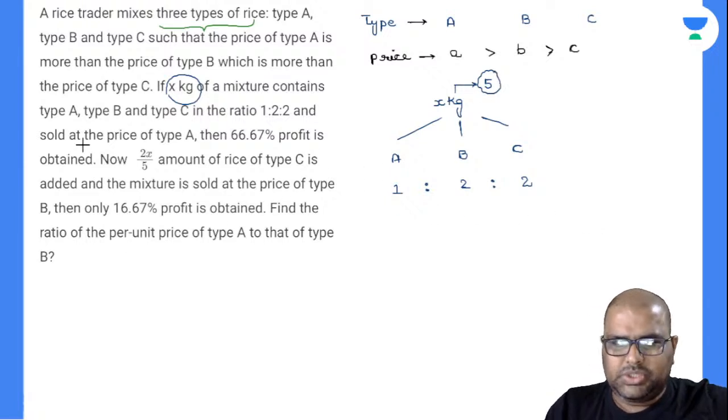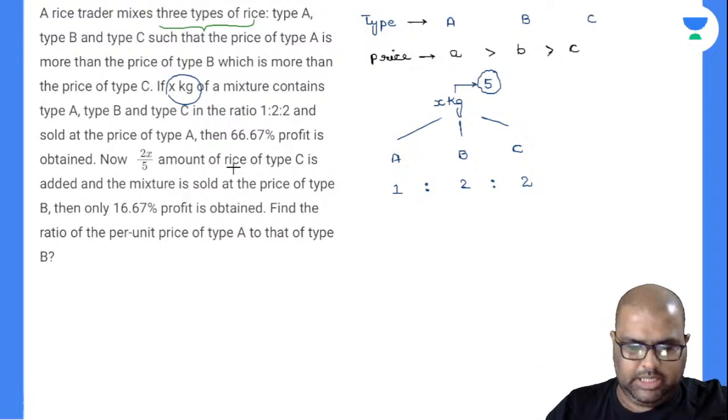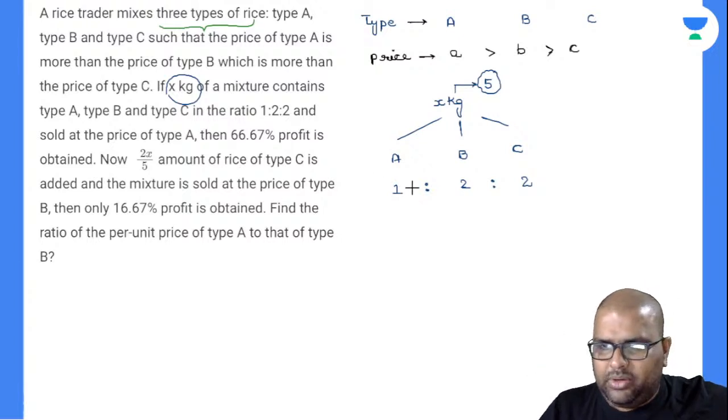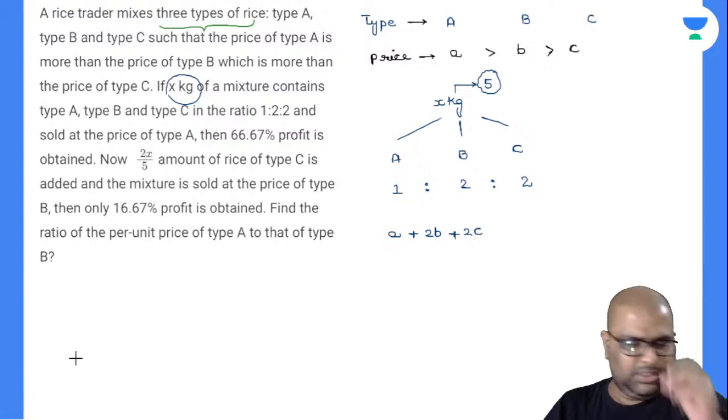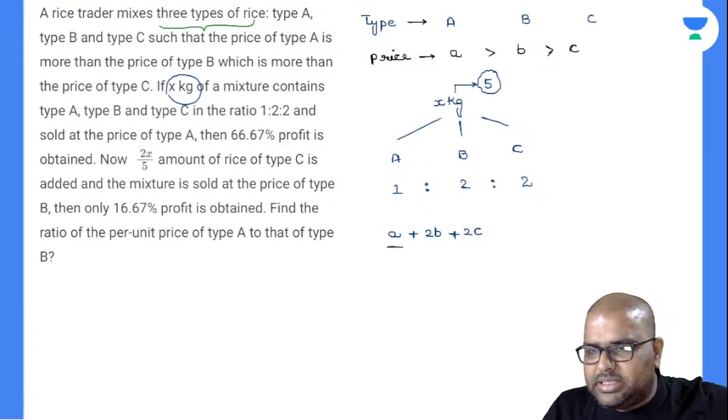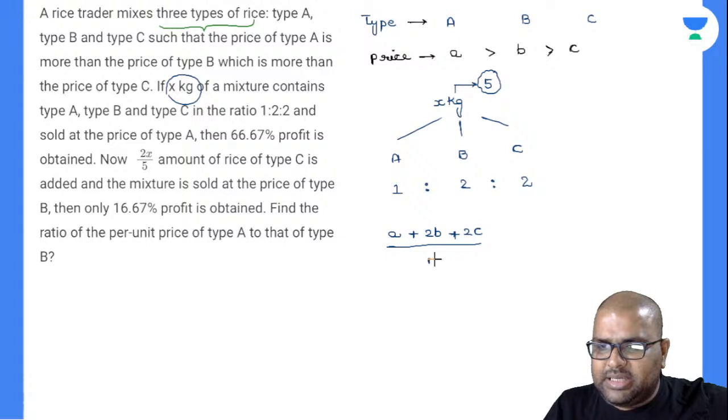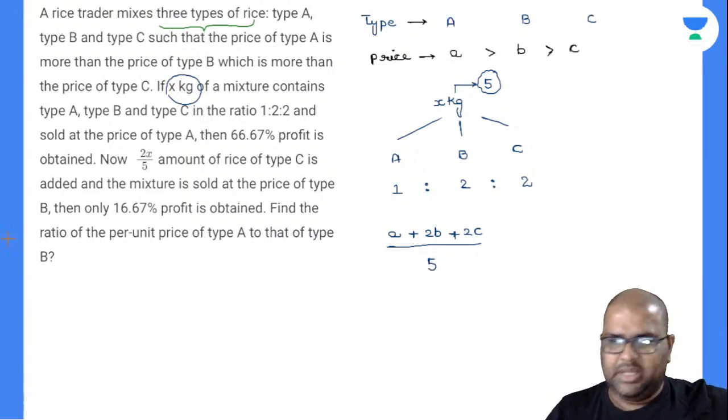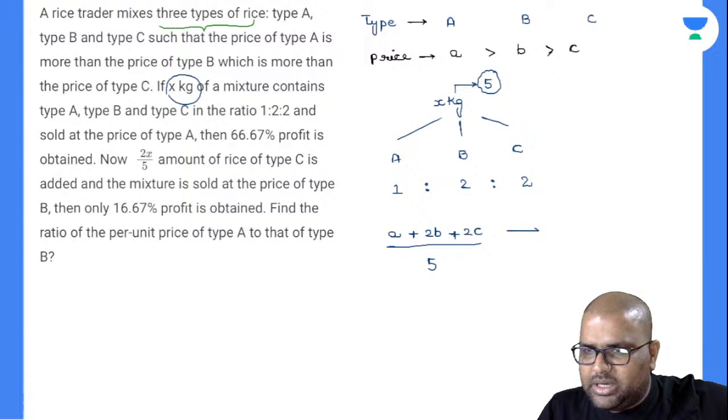Right, in the ratio. And sold at the price of type A, then 66.67% profit is obtained, it seems here. Chalo, I'll take down like this. So, अब देखो क्या हुआ, right? 1 kg price of A is A. So, I'll take this as A. 2 kgs of B with a price of B, 2B will be the total price. 2 kgs of C with a price of small c will be 2C is the total price. Totally, how much have you mixed? 5 kgs, right? This is your original mixture there. Let us suppose this mixture is one part value and this is your cost price. This one is cost price.